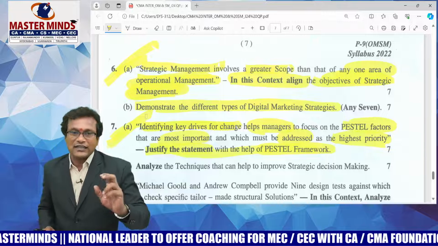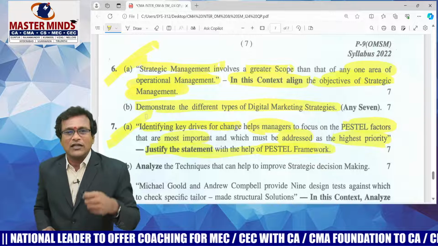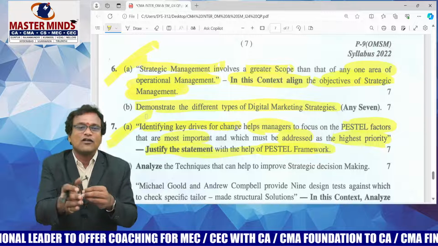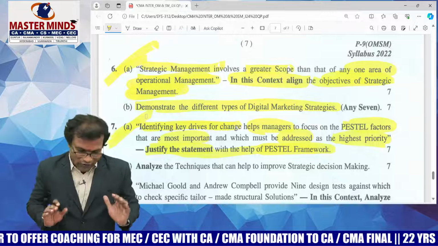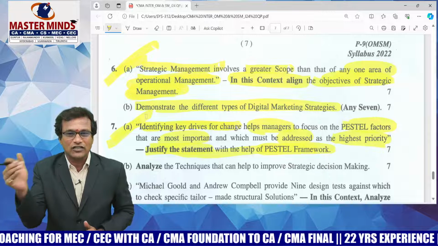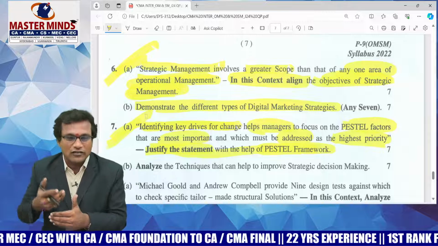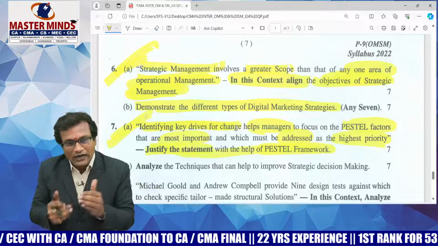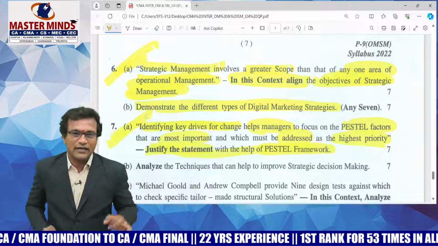But if you are intelligent enough, you have to start the answers to 6A and 7A with a typical statement which connects to the first line of each question. Is that clear? On the other hand, he is asking the objectives of SM under 6A, and he is asking to write all the factors of the macro environment called PESTLE factors under 7A, with the exception of the beautiful first line in each question.